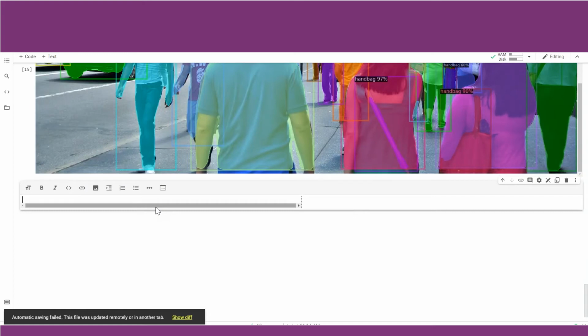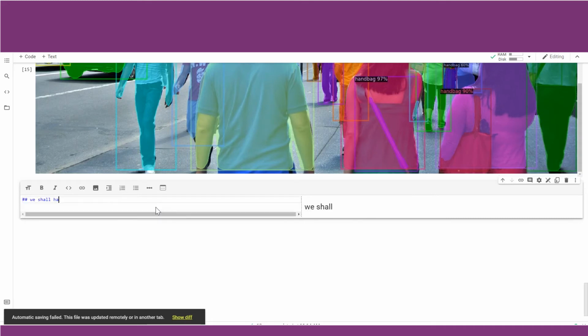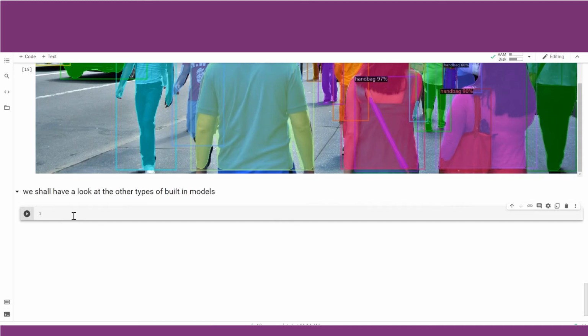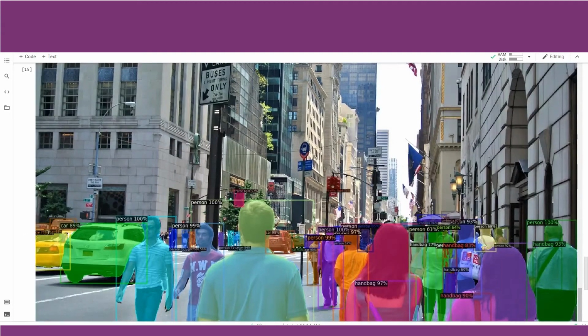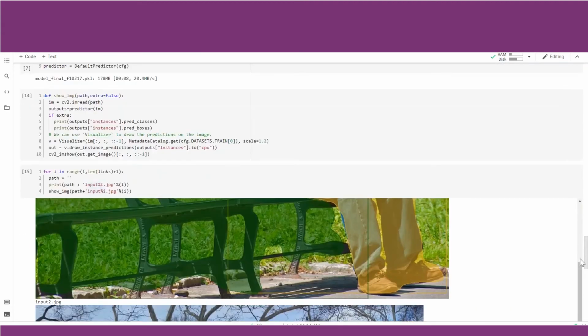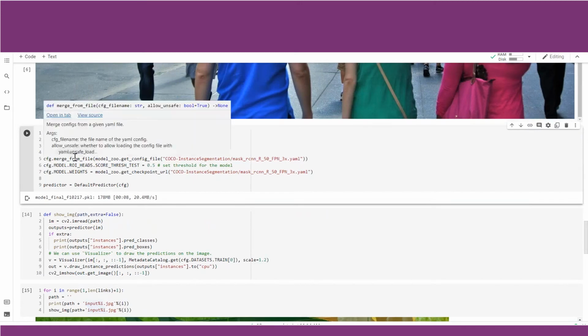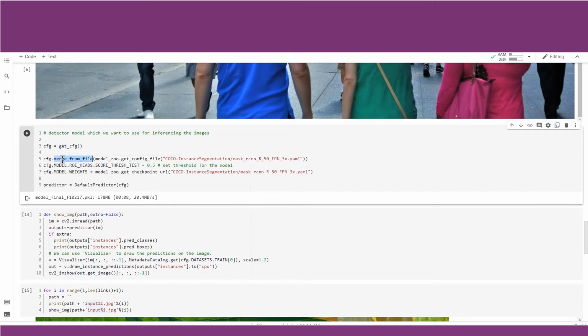Before we create our custom model, that is, a model wherein we train a custom data set, let us have a look at a few other built-in models. Again, we may use the standard template. That is, we first call the configuration class get_configuration and we configure which model we want to use and the weights we download for that particular model.